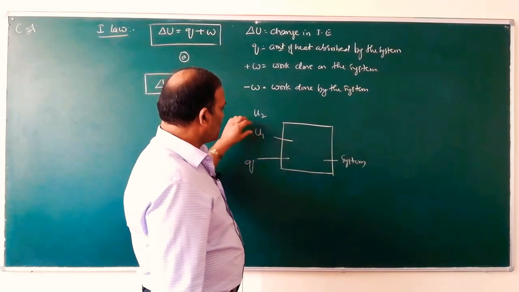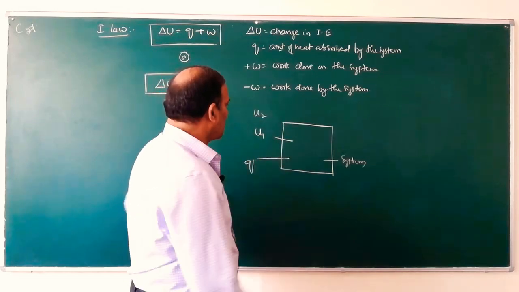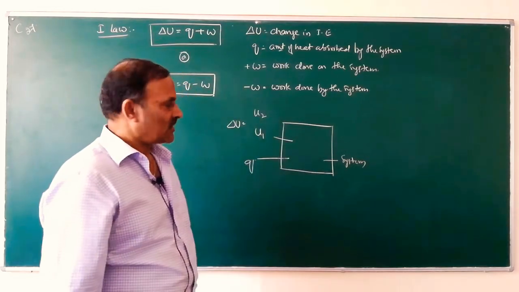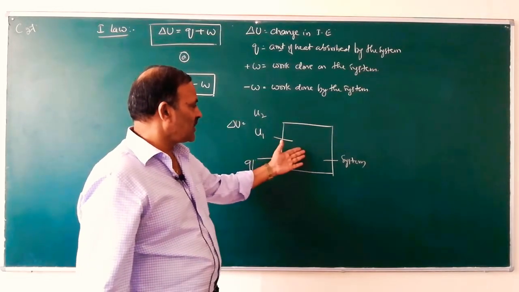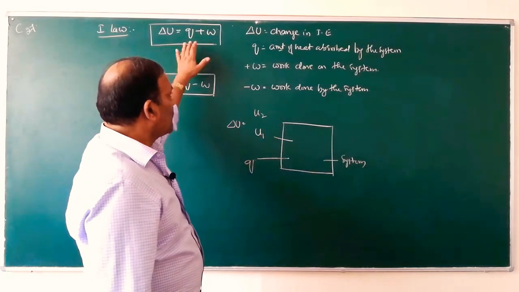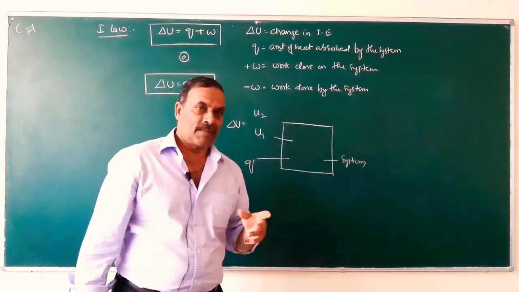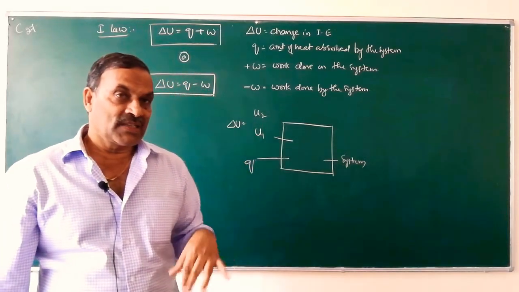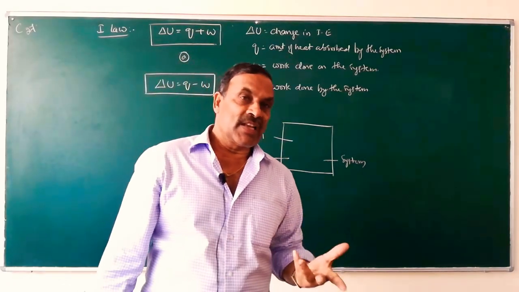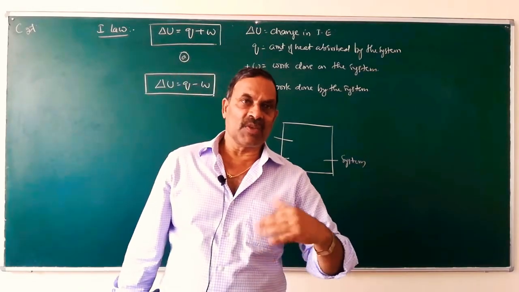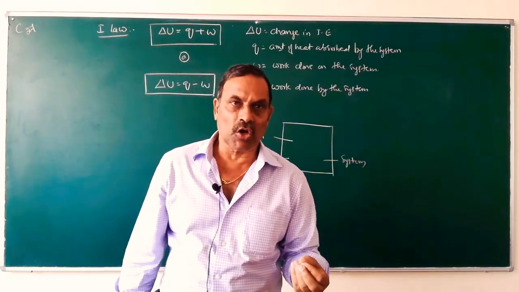When the system changes from one state to another state, the internal energy changes. Internal energy changes when energy enters the system or leaves the system in the form of heat or work.